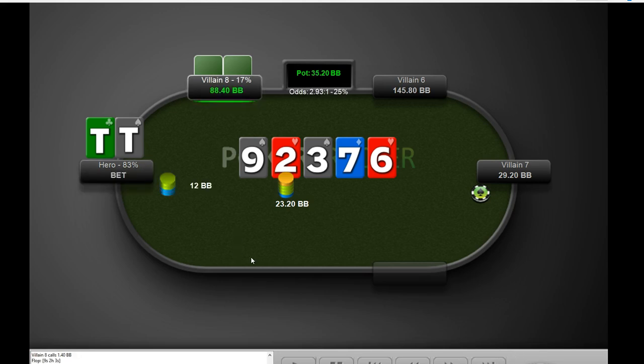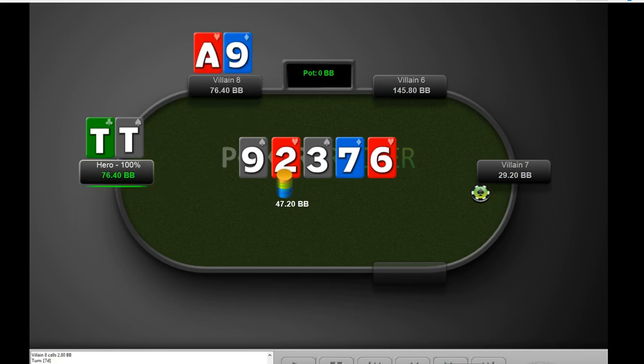So we still bet reasonably large because in-game I think we assumed this guy was a recreational player. But just keep in mind, relative to the situation, this is actually quite a large bet. We don't want to make it any bigger than this, definitely. In this case, he does pay us off with a 9x, which is great. That's what we want. Whereas if we bet pot size in the river, maybe he folds a 9x, which is still going to be plus EV for us, but it's not going to be max EV.